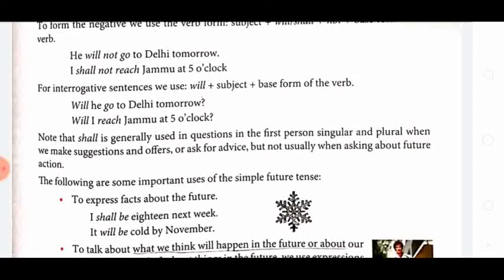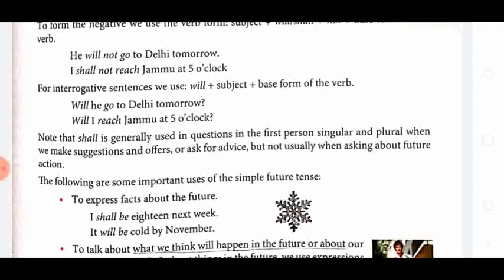And in that also, shall is generally used when we make suggestions and offers or ask for advice. Usually we are not using shall; more or less we are using only will.